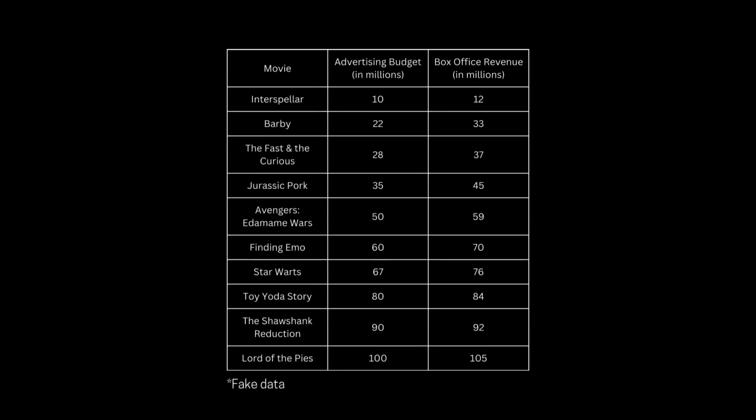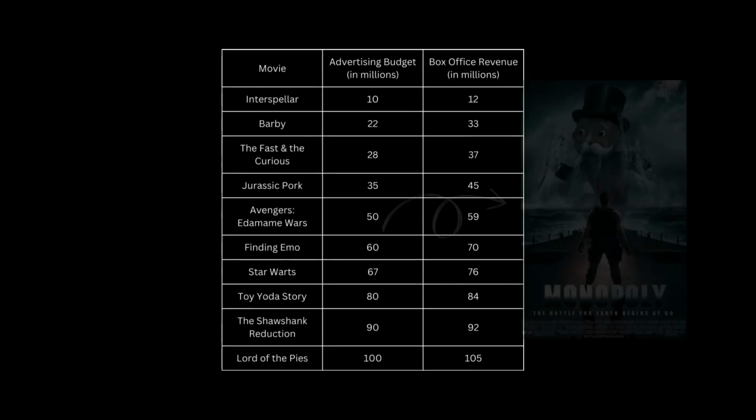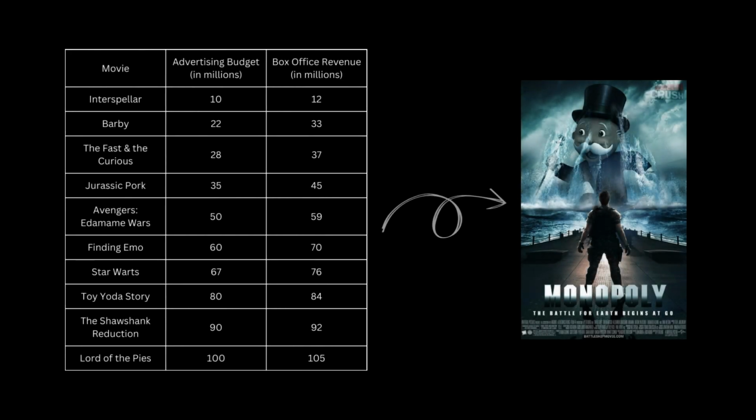For example, let's take a look at the movie industry. Imagine we're trying to predict how much a movie makes at the box office based on how much money it spends on advertising. We've got data from a bunch of movies, and for each one, we know its marketing budget and its theater revenue. Our goal is to predict how much revenue a new movie might generate based on how much they spend on advertising.